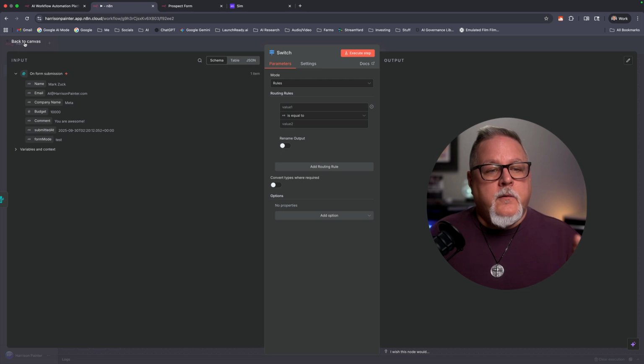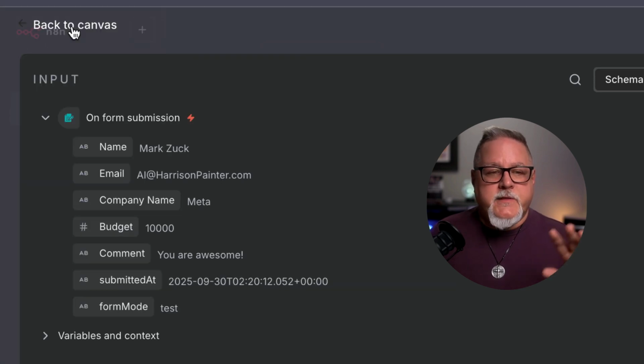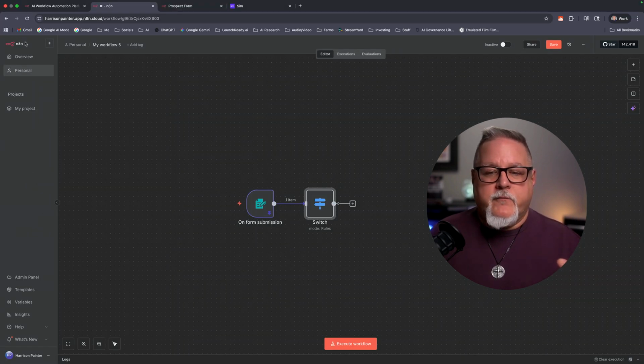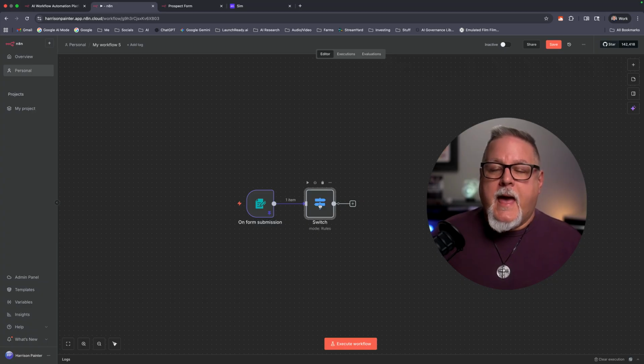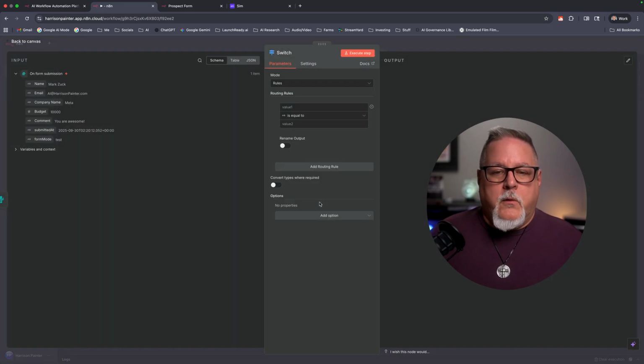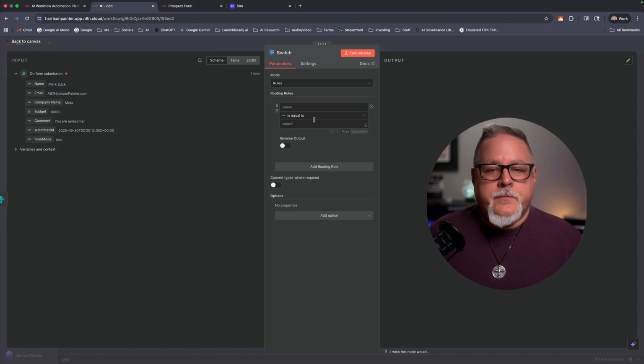Now, far left, we can go back to the canvas anytime we click that. I'm going to do that right now very quickly. And you can see now we have our second node in place. Here's the form. This is going to give us our logic on what we want to do with all of that.